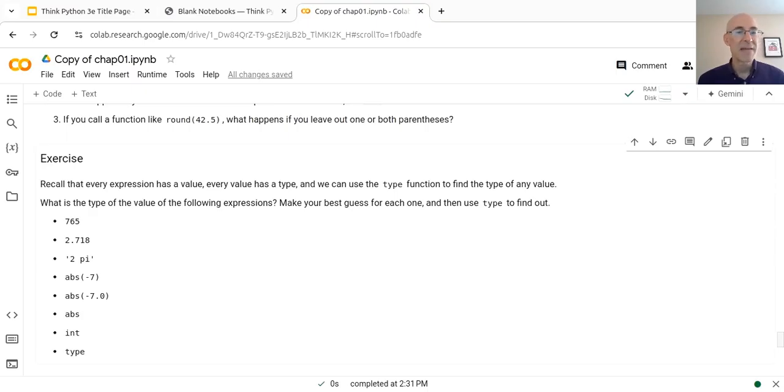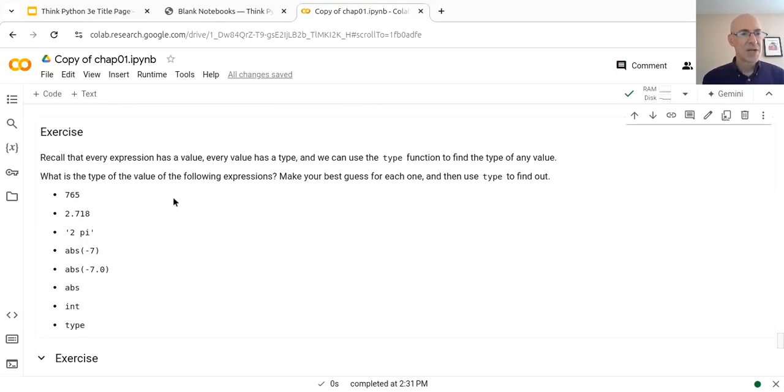The next exercise asks you to experiment with the type function, which you can use to find the type of any value. And it gives you a list of values that you might want to try out. Some of them will be familiar, like 765. You might recognize that as an integer and predict that it will have type int, and you can try that out and make sure that it's true. Some of the others you might not know yet what the answer is, and so you'll have a chance to find out.